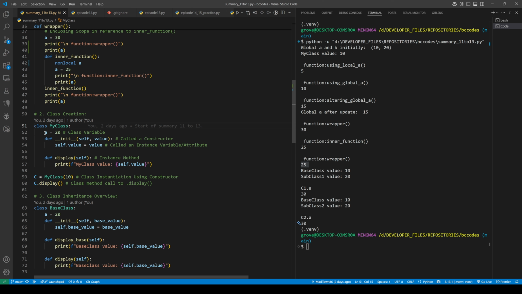Now for the code underneath, I'm just going to go over basic terminology. If you declare or assign a variable at the top level, it's considered a class variable and it will live only on the class, meaning when you create an instance of it, it's not going to live on the instance, it is going to live on the class. This line of code here, def, space, two underscores, init, two underscores, and then parentheses, is called a constructor, and it basically allows you to input attribute values upon creation of the class.